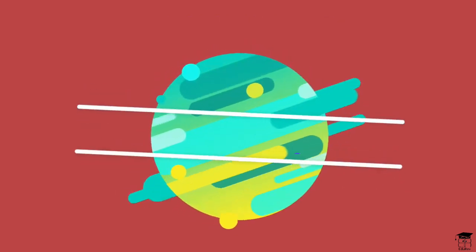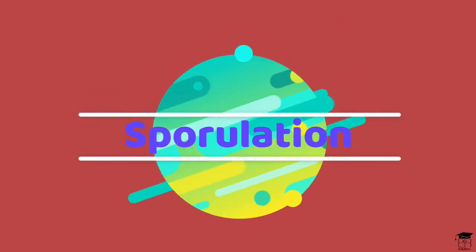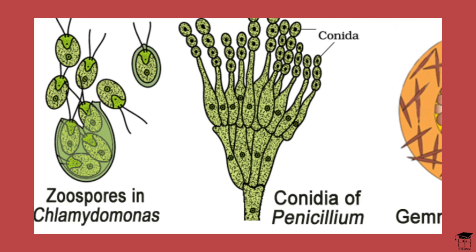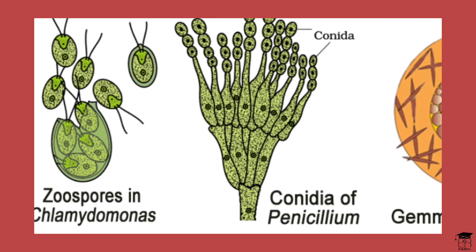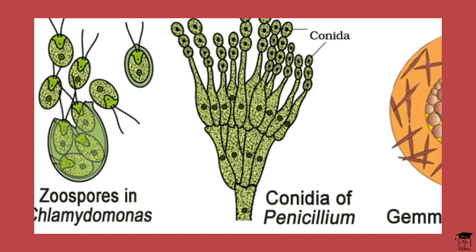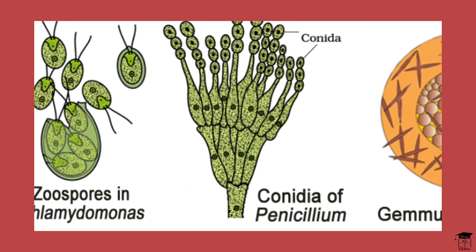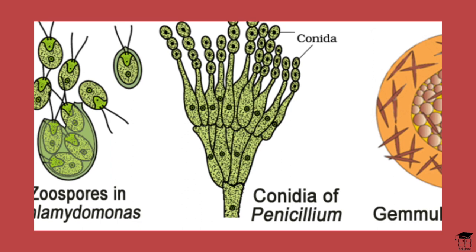Spore formation or sporulation. Members of the kingdom fungi and simple plants such as algae reproduce by spore formation. In this, special asexual reproductive structures are formed in these organisms. Now, there are many types of spores as well, so let's study them further. Zoospores. These spores are made inside the cavity because of which they are known as endogenous motile spores. They are biflagellated spores and are mostly found in algae and fungi.